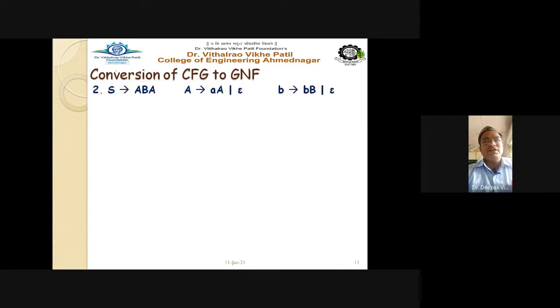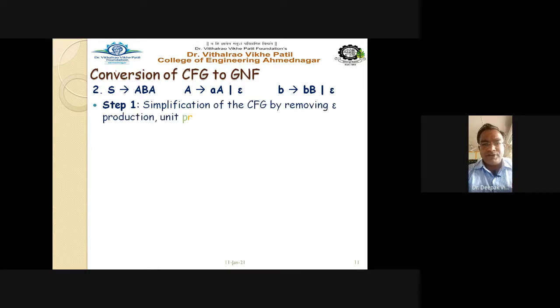Second one, consider another example. Now see here, epsilon production is there. S gives ABA, A gives AA epsilon, B gives BB epsilon, right? So step one is always simplification. Before normalization, simplification must be done. We have to simplify the grammar. We have to remove the epsilon production, the unit production, and the useless symbols.